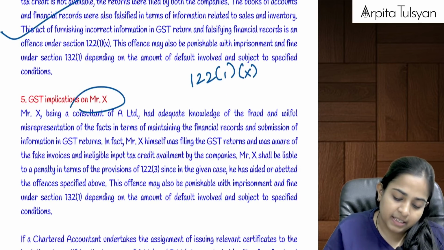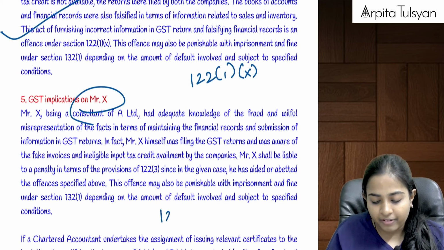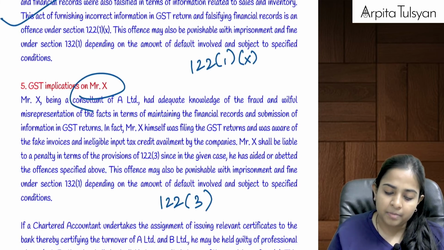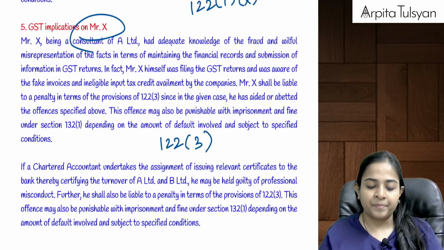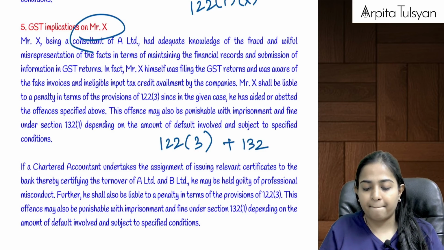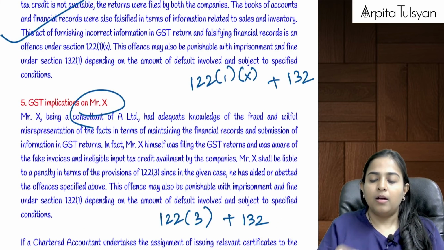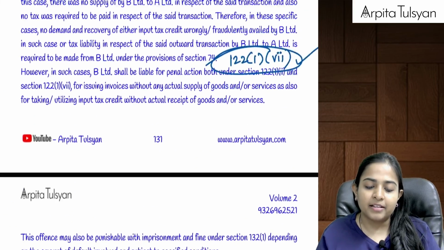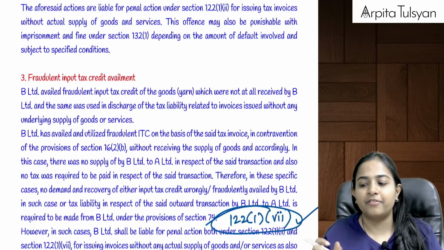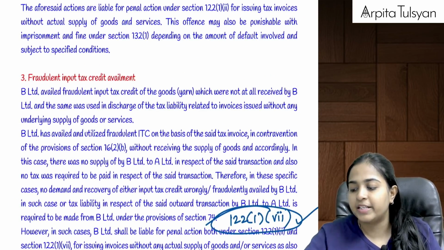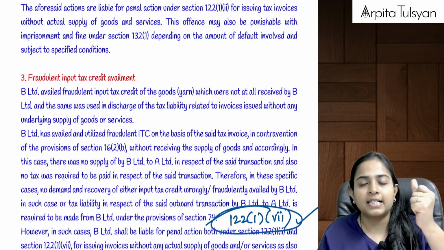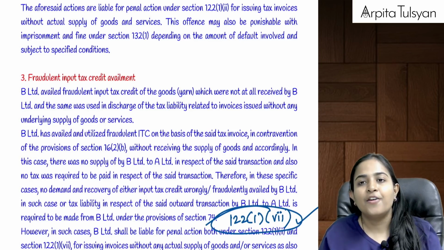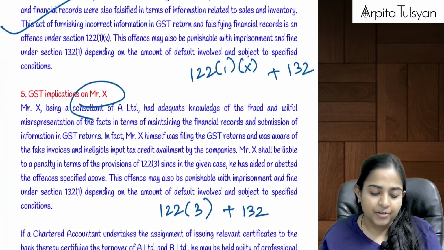Then this Mr. X, who is helping, 122(3) will become applicable on him. And if CA also helps, even CA will be liable for all these things. Are you understanding this? Are you clear with this? So one by one offense. First always check if there is a supply or not. If there is no supply, forget about 73, 74. Start searching for the penalty under section 122. Are you clear with this?